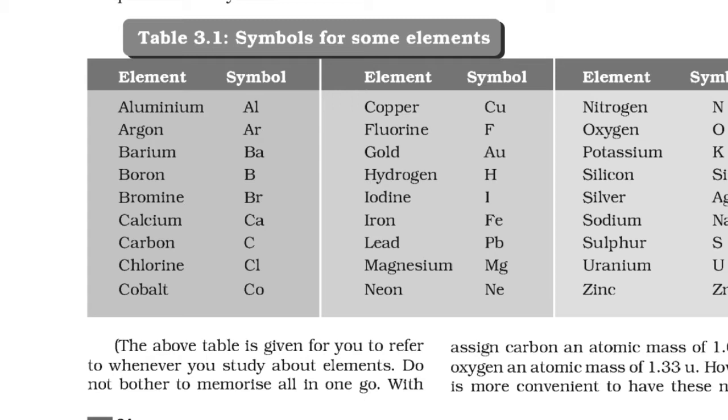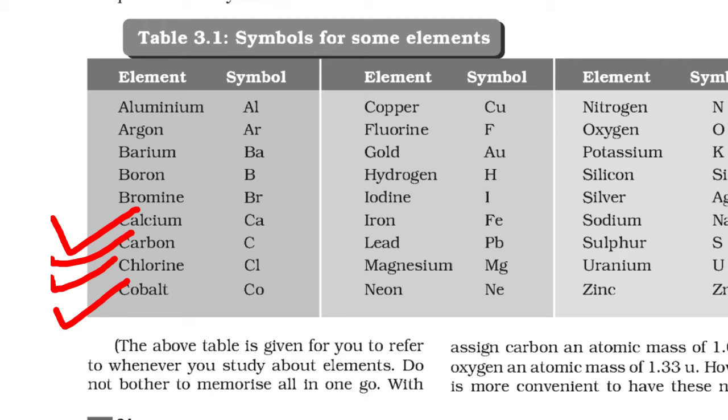See, remember how scientists have given the symbol: if 2 or 3 elements have names starting with the same alphabet, for example, in this case, calcium, carbon, chlorine and cobalt are all starting with C, then for calcium they have taken the symbol as Ca, then for carbon they took C, not Ca, otherwise there will be confusion whether Ca is carbon or calcium. Similarly, chlorine Cl and cobalt Co.